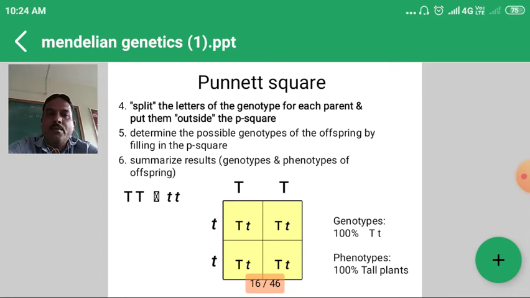Suppose we place capital T in front or above the square, and small t below for the second parent. Then which are the possible genotypes? Four genotypes are obtained, all four capital T, small t. That is 100% of the individuals are tall plants, because of the capital T which is present in all four genotypes.